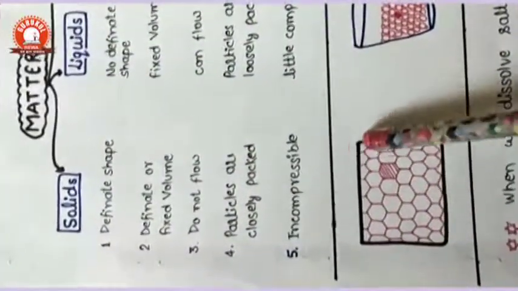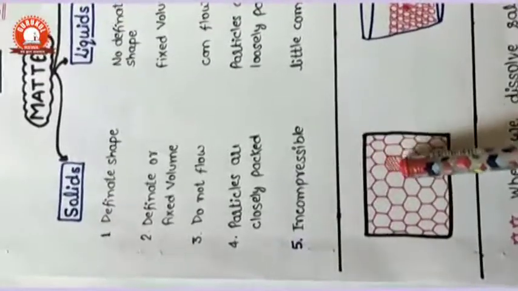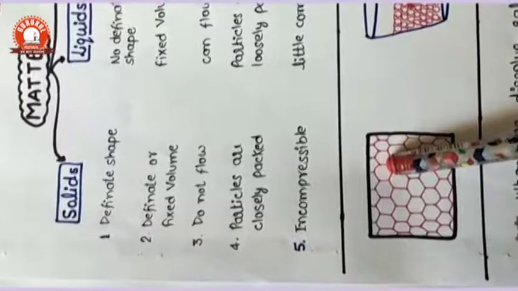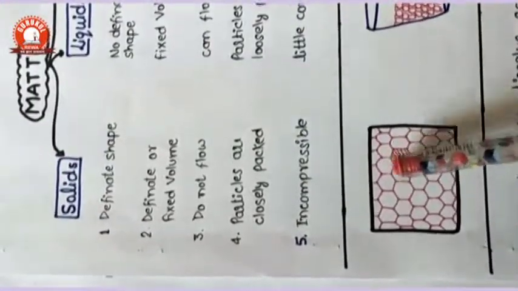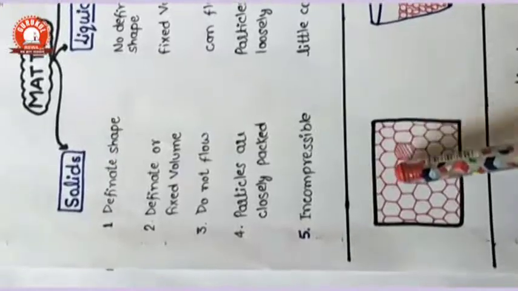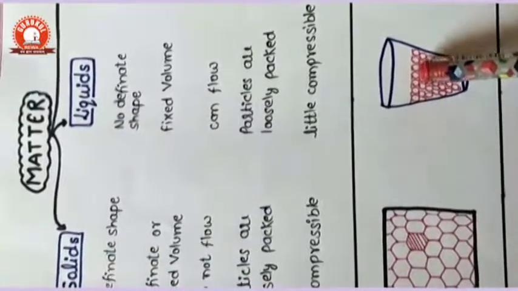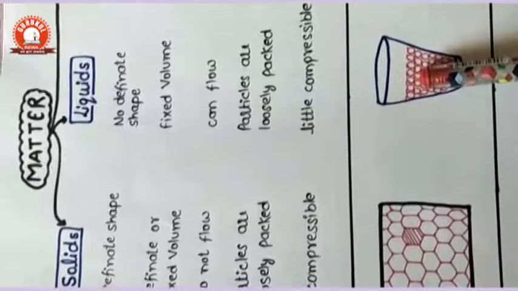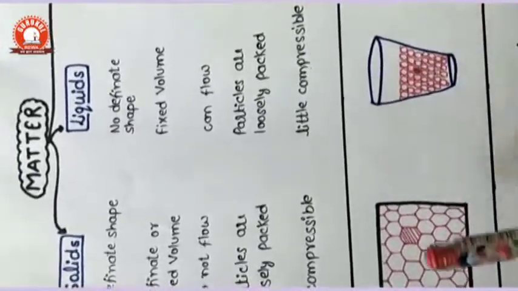If you see the structure of a solid, and this is a particle of the solid, then you see here they are very closely packed, and this is one particle, this is the second. There is very little space or no space between the two particles. Here is the particle of liquid. If it is the first, it is the second. There is slightly greater interparticle space in the liquid as compared to the solid.